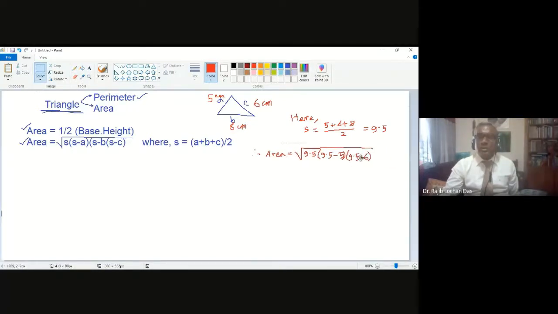So you will now calculate. So the third one will be 9.5 and then minus 8.